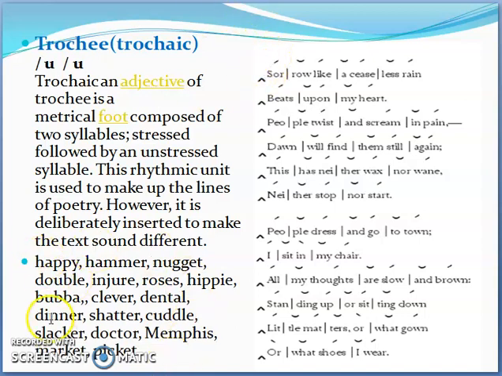So if you look at this list: happy, hammer, nugget, double, injure, roses, hippie, clever, dental, dinner. Here obviously the first part of the words is stressed and the second part is not. Most of these words are 2-syllable words, so they are bisyllabic. And if you look at the poem, you see that sometimes a word is broken into syllables and the first one is stressed and the second one is unstressed. And sometimes you have a word which is unisyllabic, it has 1 syllable, so the whole word can be stressed as a unit. So a poem as an example is given here.